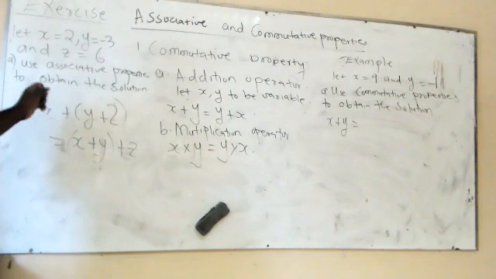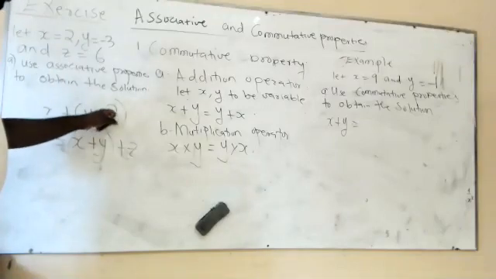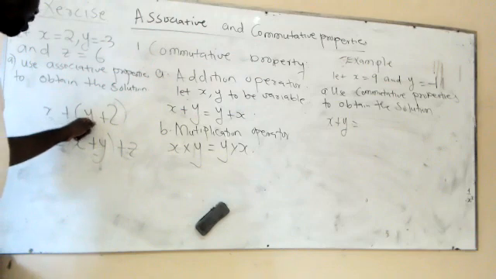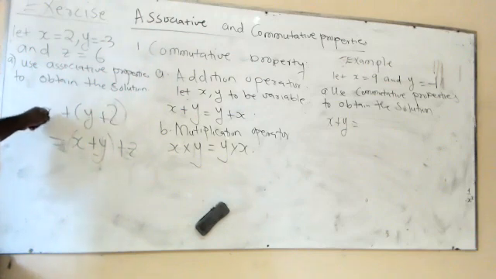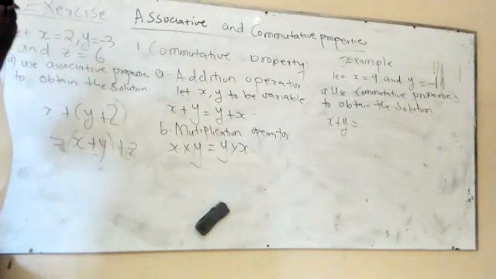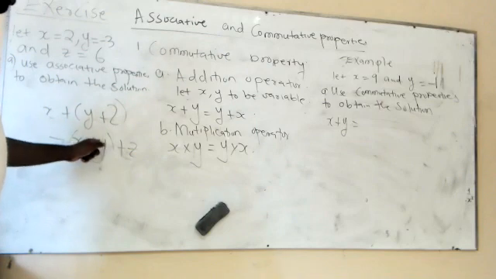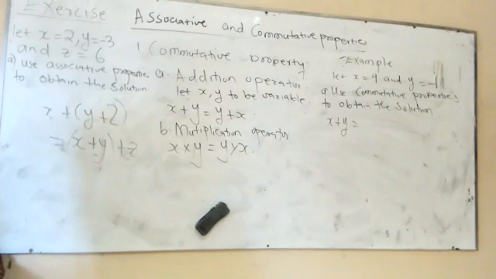That's what associative property simply tells us in this case. It's exactly the same.